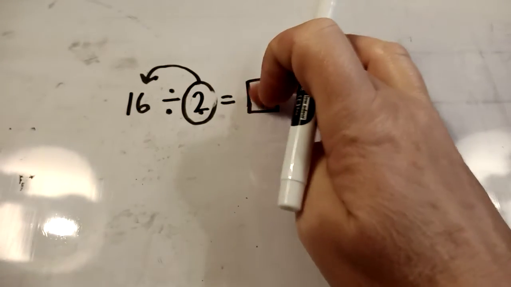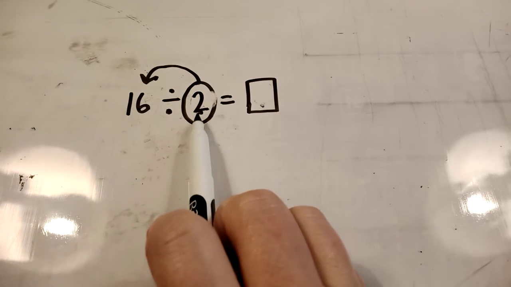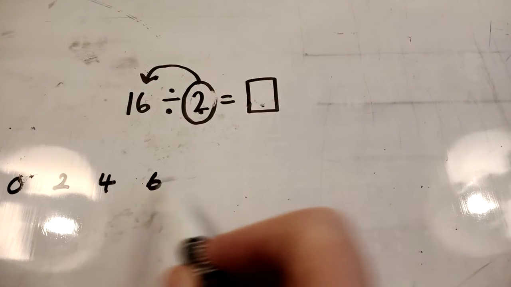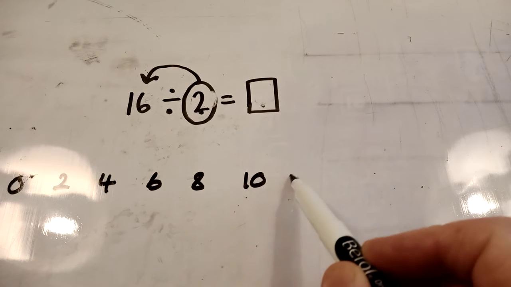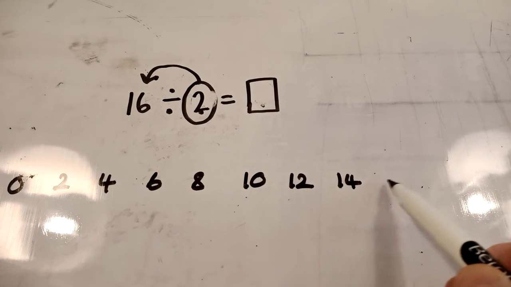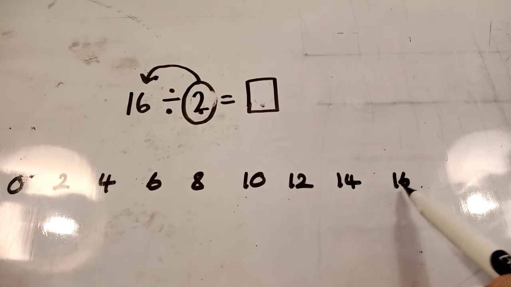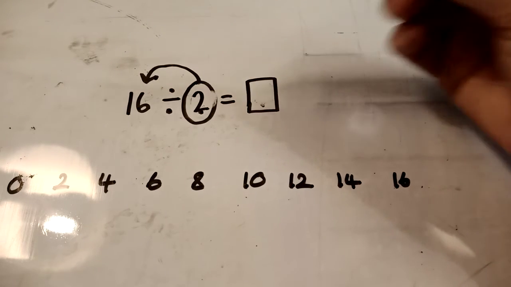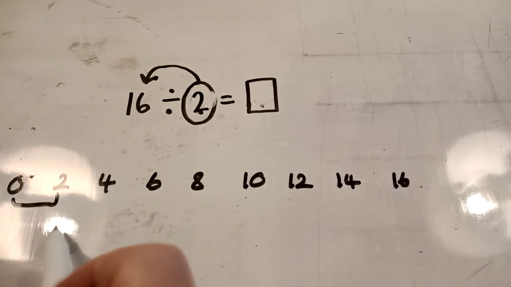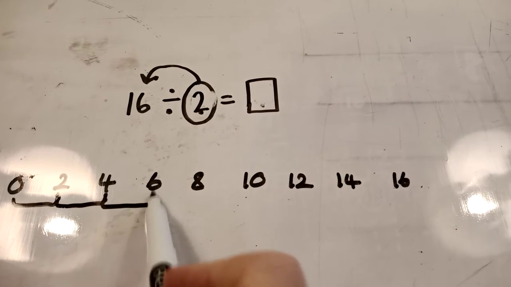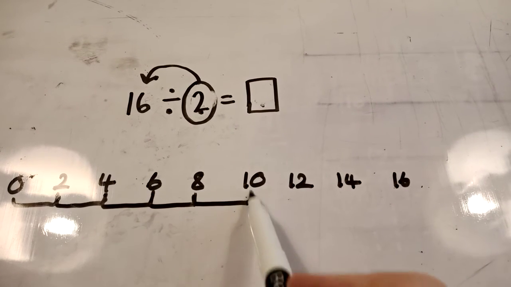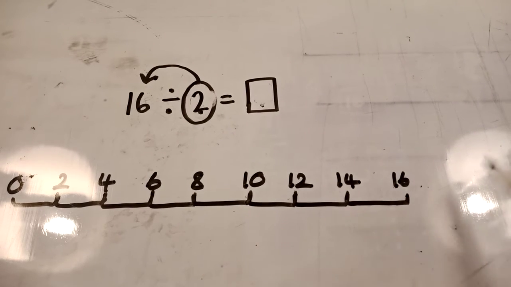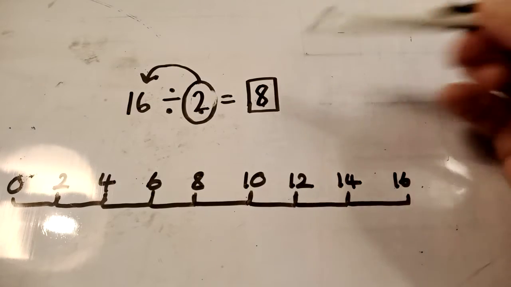This time we're not skip counting in 4s, we're skip counting in 2s. Here goes. 2, 4, 6, 8, 10, 12, 14, 16. Oh, bingo, we got there because it's 16, isn't it? So how many 2s fit into 16? 1 lot of 2, 2, 3, 4, 5, 6, 7, 8 lots of 2 fit in.